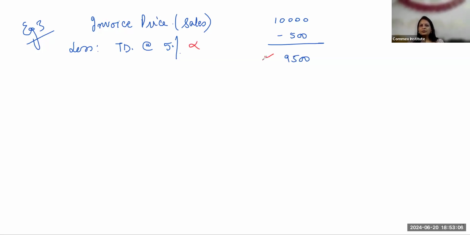So my entry will begin from this figure. So my sales account, this is my net sales. Very good. Okay, this is my net sales.